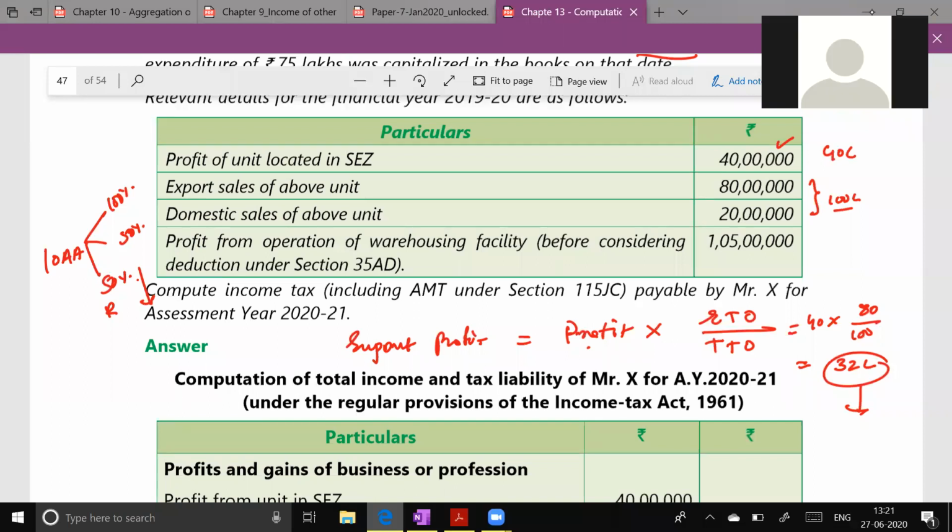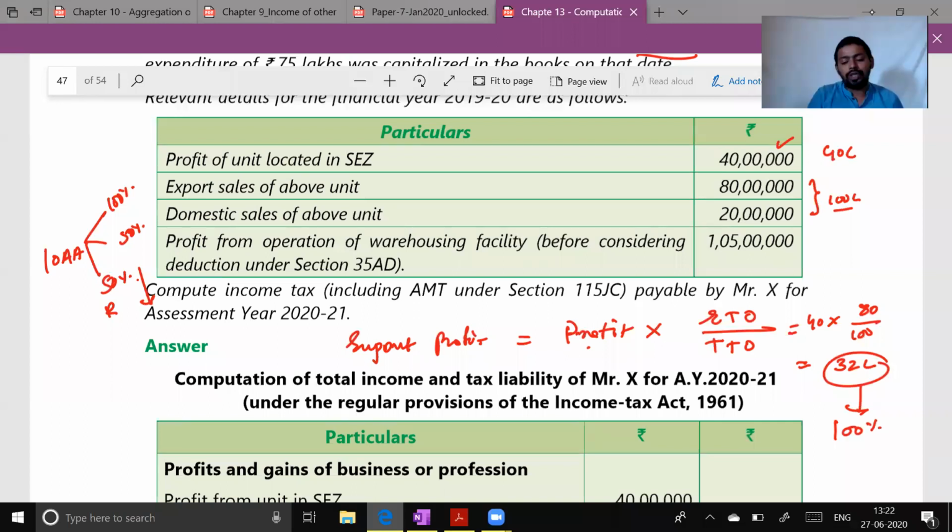100%. But if it was the sixth year, then the deduction would have become 50%. Do you understand this much? Yes. Okay. Now profit from operation of warehousing facility before considering deduction of section 35AD was 1 crore